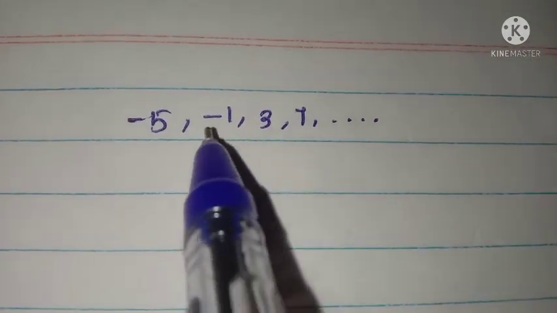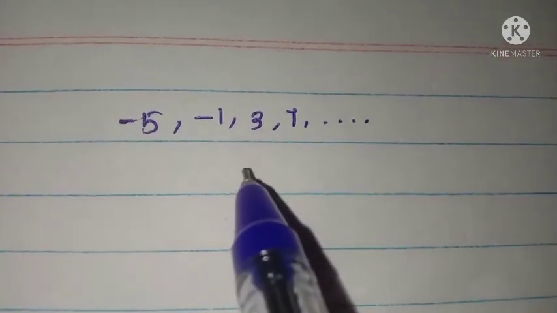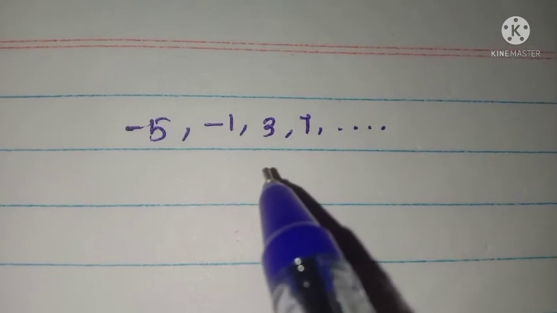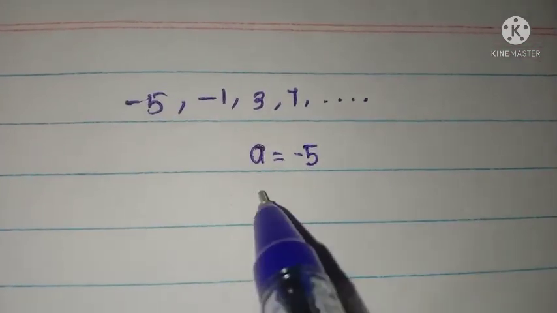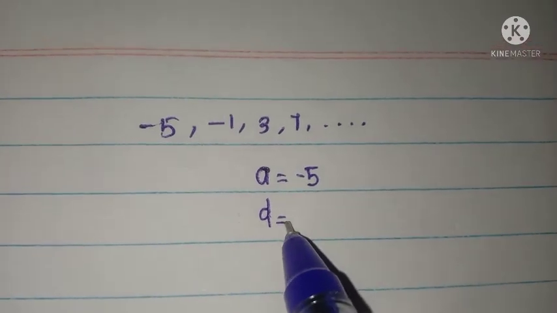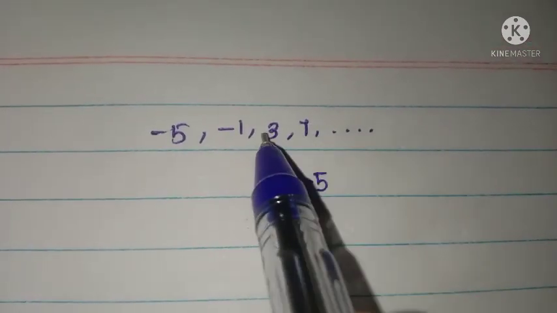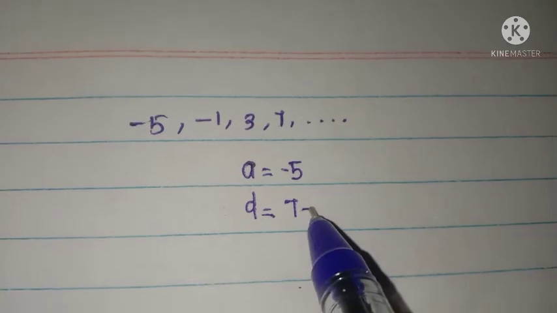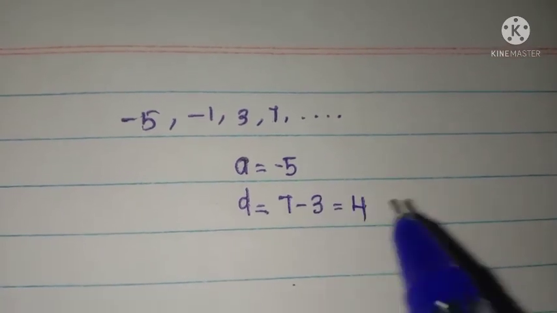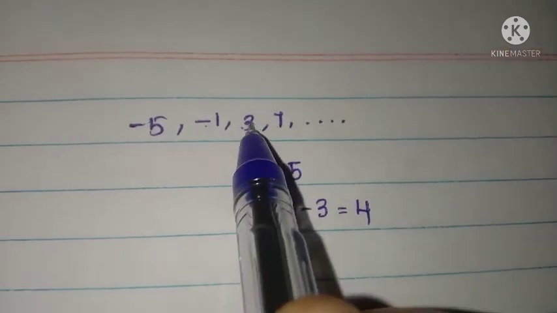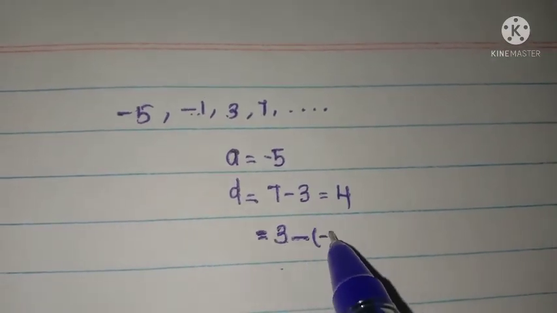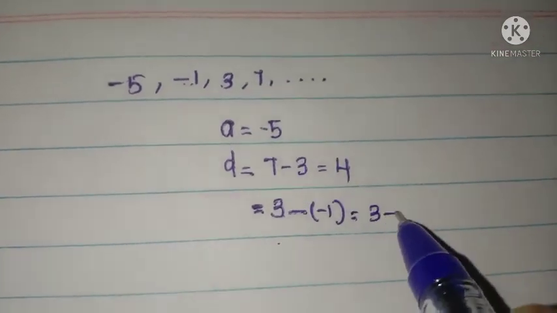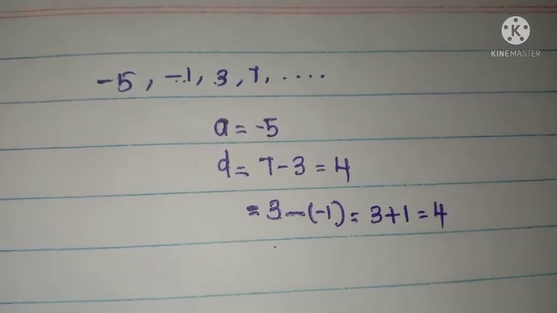Another question, an AP is given. We want to find its first term and common difference. Listen, the first term is minus 5. Now see the common difference. Look at these two terms, 7 minus 3. What is the common difference? 4. If we take these two terms, common difference becomes 3 minus minus 1. That is 3 plus 1, which is the same as 4.